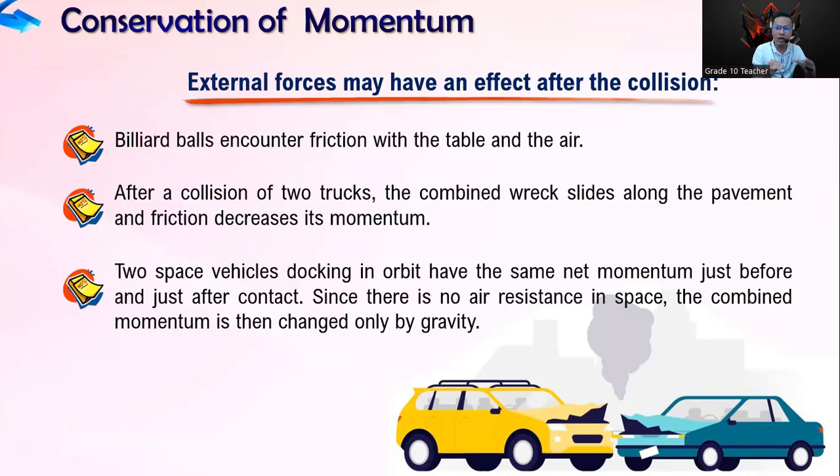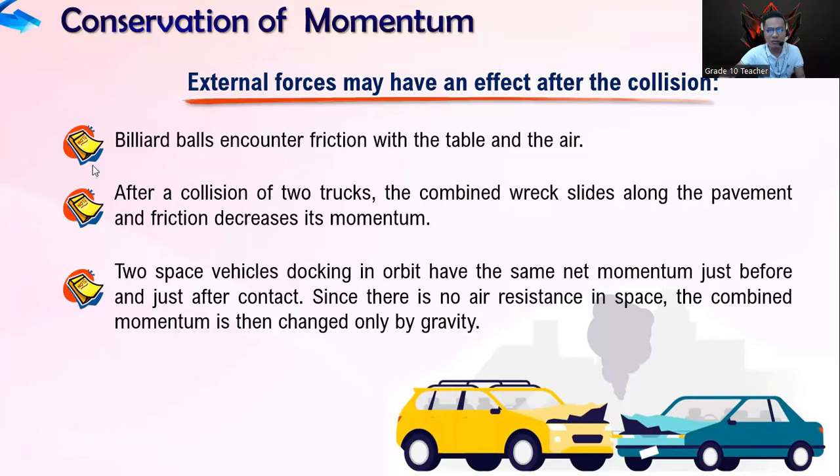Remember that we're talking all about the conservation of momentum. So basically, when we focus on this idea, we give importance to the idea that there is no change in the momentum. But that is not happening in the real world. Why? Because if two cars collide, for example, there is always friction in the brakes, friction on the pavement, friction on the road or whatever. And that decreases the momentum before they hit.